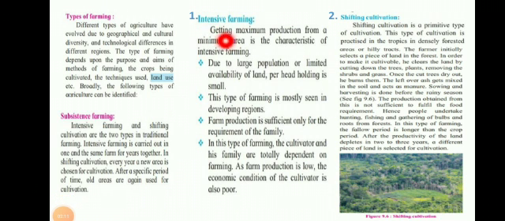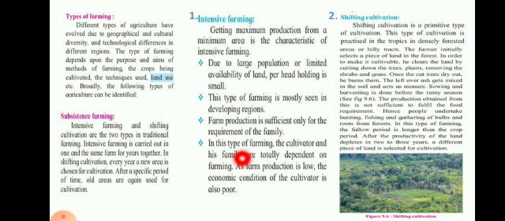Intensive farming. Getting maximum production from minimum area is the characteristic of intensive farming. Due to large population or limited availability of land, per head holding is small. This type of farming is mostly seen in developing regions. Farm product is sufficient only for the requirement of family.